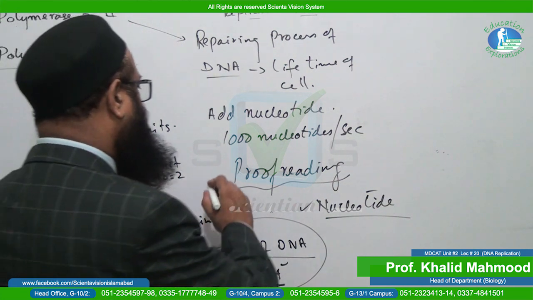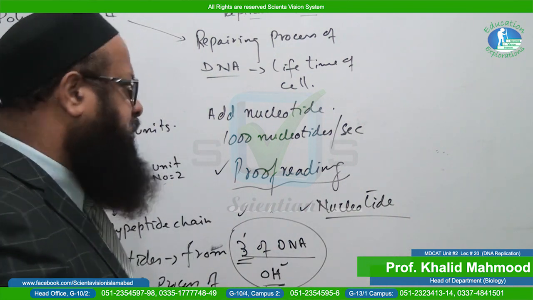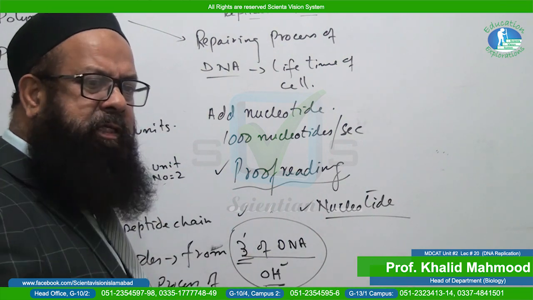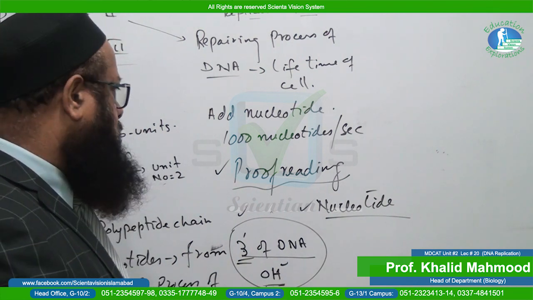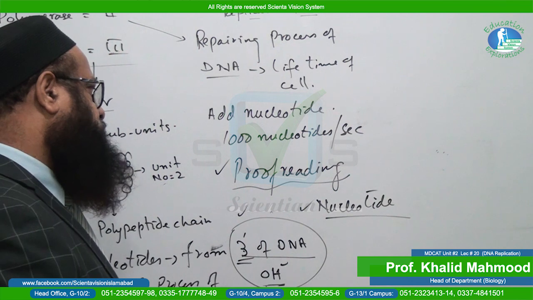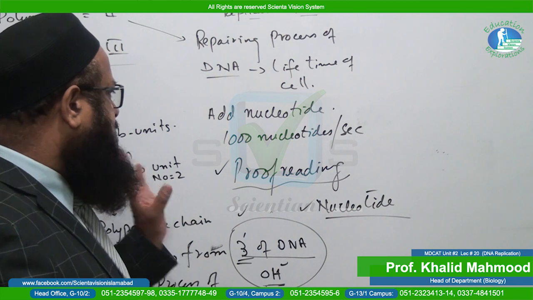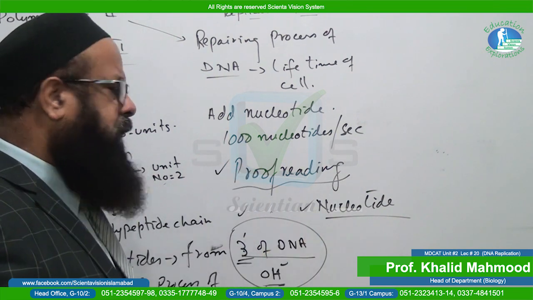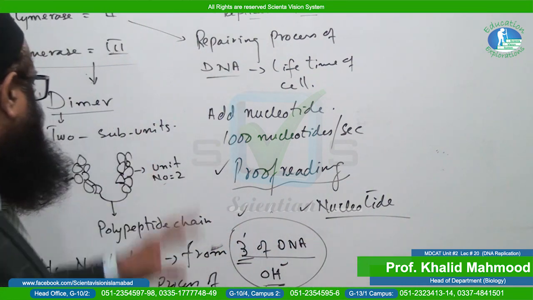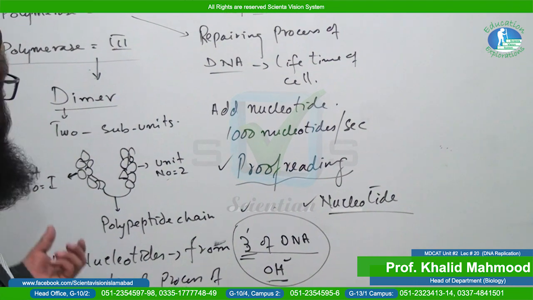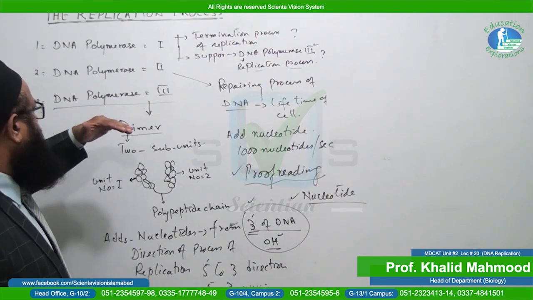That is technically called what? Proofreading. It is like when you make a mistake in the spelling of words. Similarly, the DNA has a specific sequence of nucleotides which makes what? The genetic code. So we can say that it is already predetermined. Whenever a wrong nucleotide is placed along the length of DNA, DNA polymerase 3 proofreads, removes the wrong nucleotide and places the correct nucleotide in its place. So this is also the role of DNA polymerase 3. So you have observed the roles of DNA polymerase 1, DNA polymerase 2 and polymerase 3.